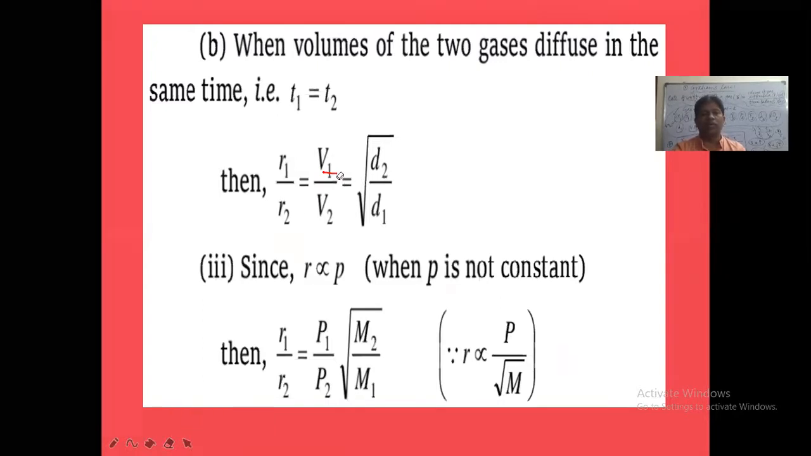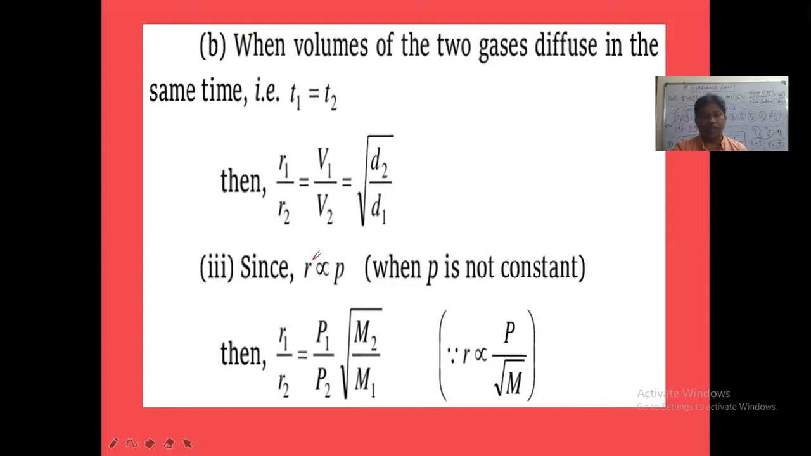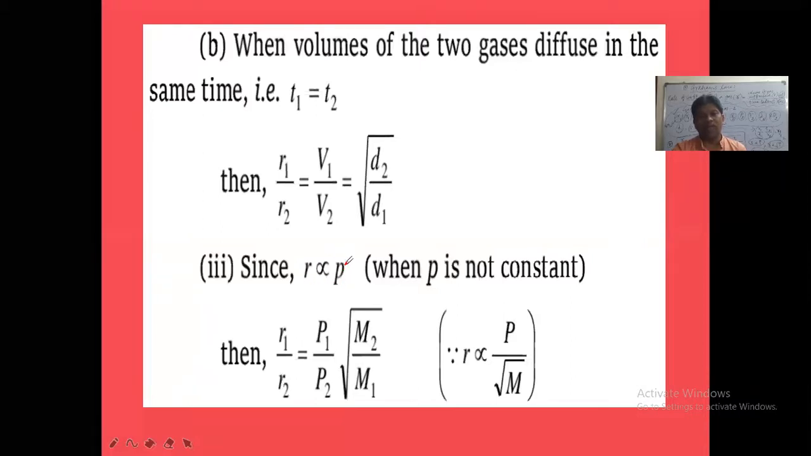Is that clear, ma? So it's about what now here? R1 by R2 equals to only V1 by V2 we take here is equal to under root D2 by D1. Next, since rate of diffusion is directly proportional to pressure. The pressure is what now here? Pressure of the gas. P is what? Pressure of the gas. The rate of diffusion of a gas is directly proportional to pressure.